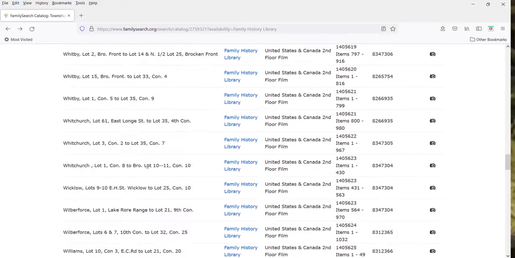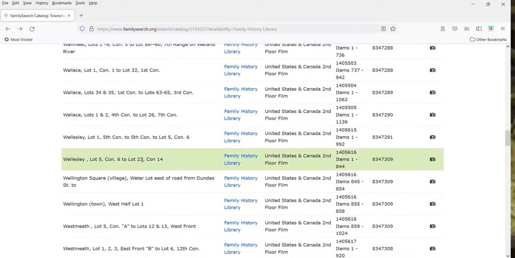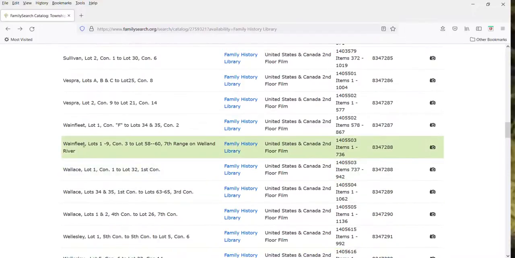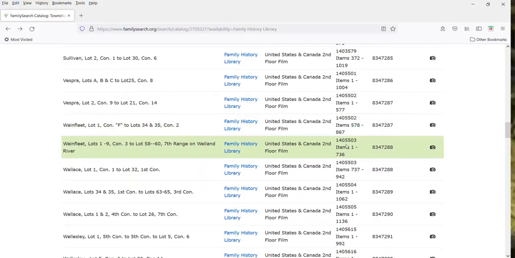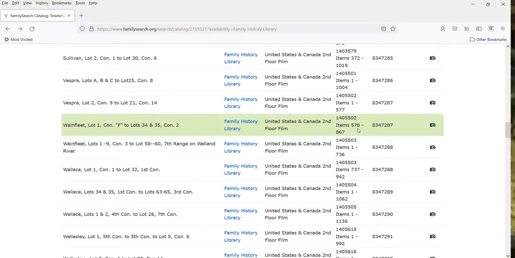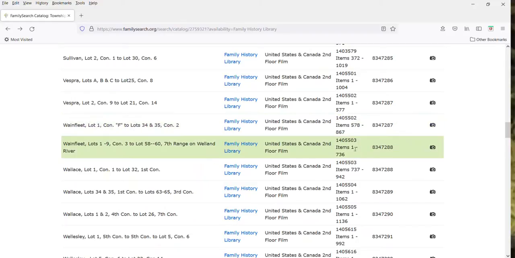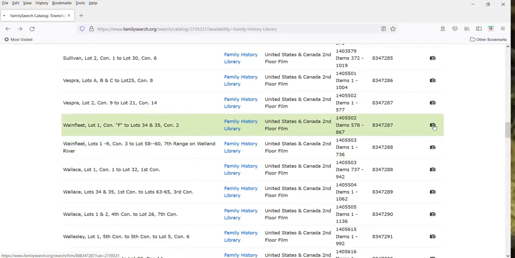And just go to, see if we've got to find Waynflete. So again, it looks like Waynflete is over 2 different reels. This one starts on page 578 and goes to the end, and then the next one starts on page 1 and goes to page 736. So let's just open up the first one.